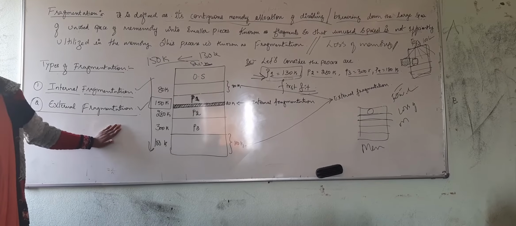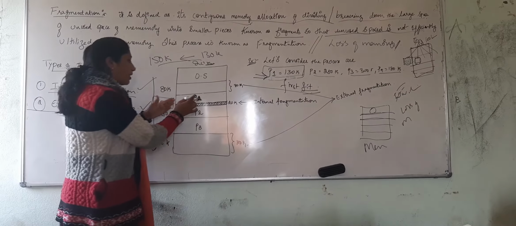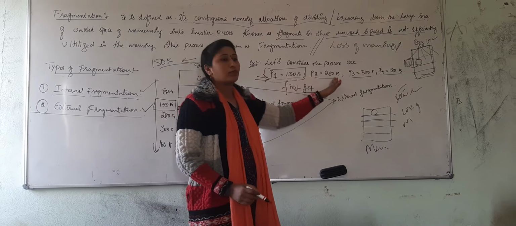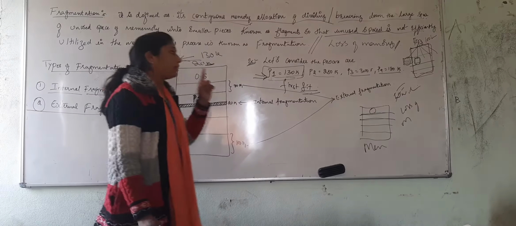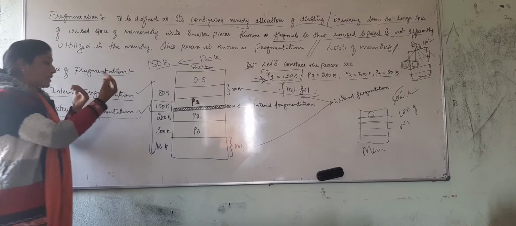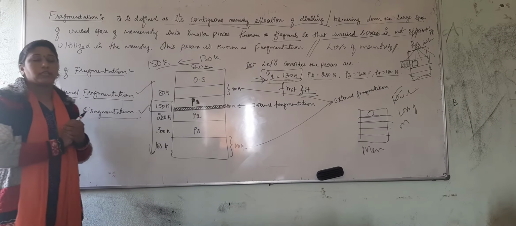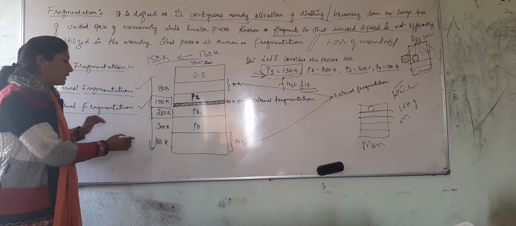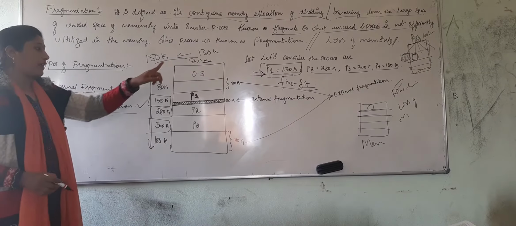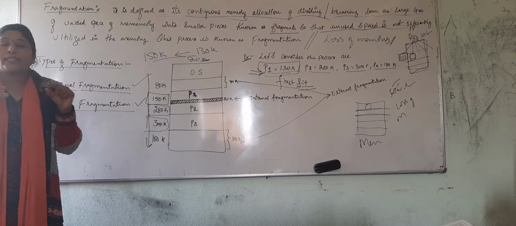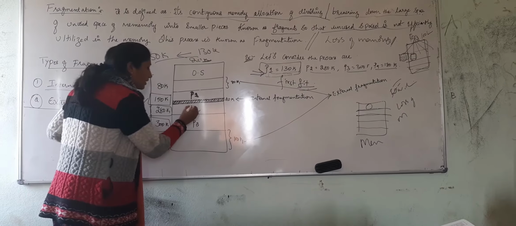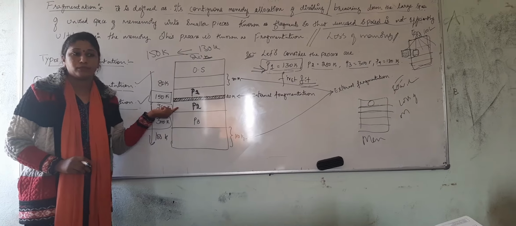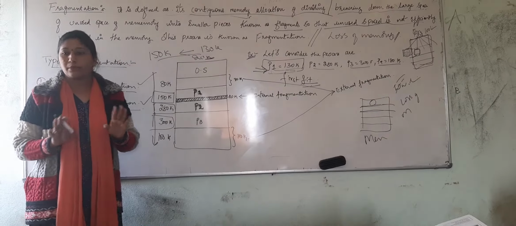What do you mean by external fragmentation here? The process P1 we have completed, and the next process is 280K, right? We are going with the first fit, which is the next largest space available in my memory. Obviously it is 280. The allocated space and the requested space both match, so we simply allocate the process. Do we find any loss of the data here? No. It means there is no fragmentation taking place.